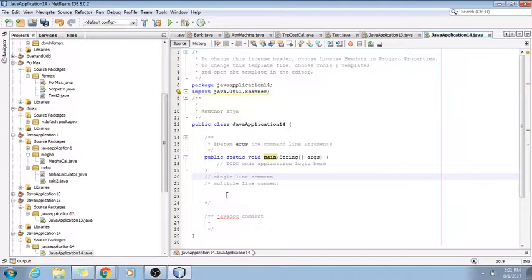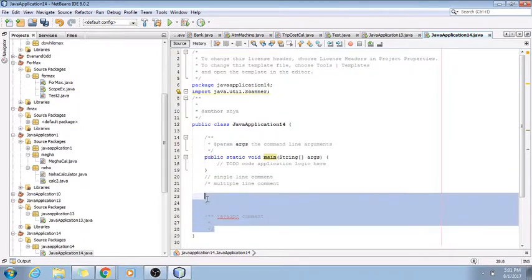So just for now, the three types of comments are a single line comment with two forward slashes. Second type is a multi-line comment with a forward slash and asterisk, and ends with an asterisk and a forward slash. And the third type of comment is a Java doc comment, and to start that, you do a forward slash, two asterisks, an asterisk on each line, and end with an asterisk and a forward slash.